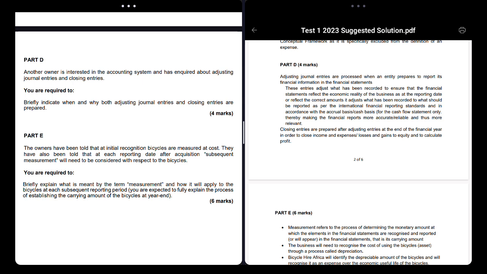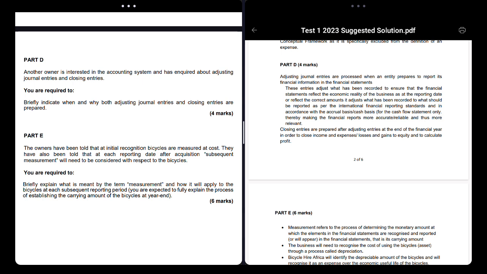So adjusting journal entries are prepared to report the financial information in the financial statements. These entries adjust what has been recorded to ensure the financial statements reflect the economic reality of the business at the reporting date, and they reflect the correct amounts of what should have been reported per IFRS according to the accrual basis, thereby making financial statements more accurate and relevant. So here they're using complicated words, right? But you can say this.